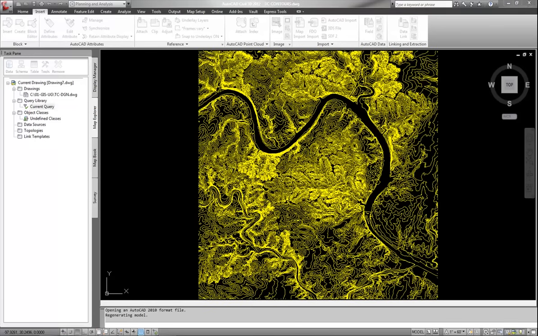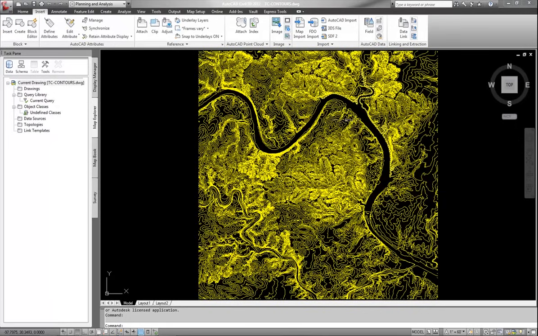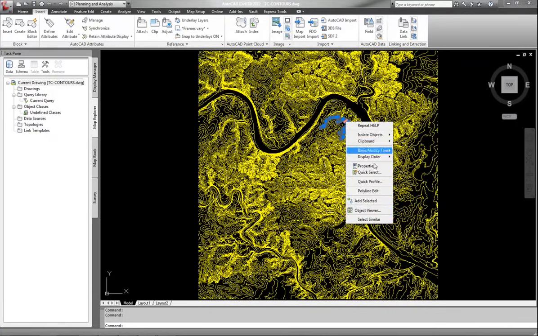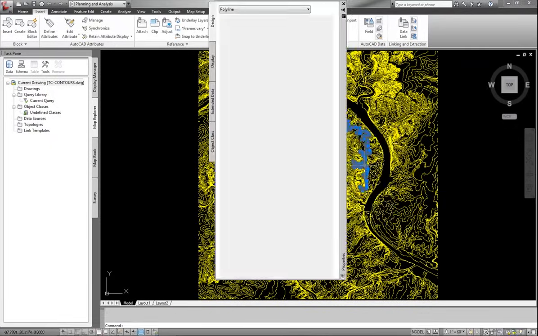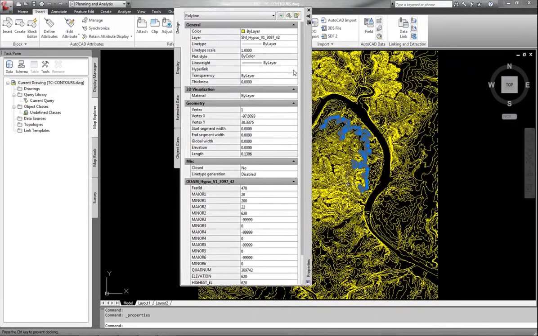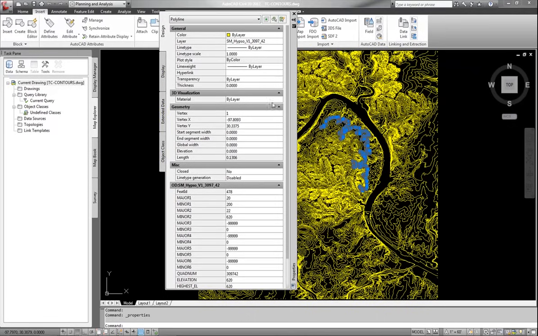Okay. So the contour data. I forgot to show you the contour data, let's go back to the properties here. When you bring up the properties dialog box of the contour data, as you can see, it's got an elevation of 0. Okay, but see this section right here? This is object data.